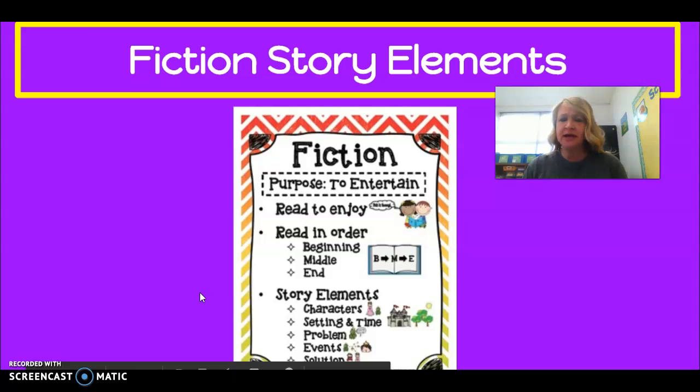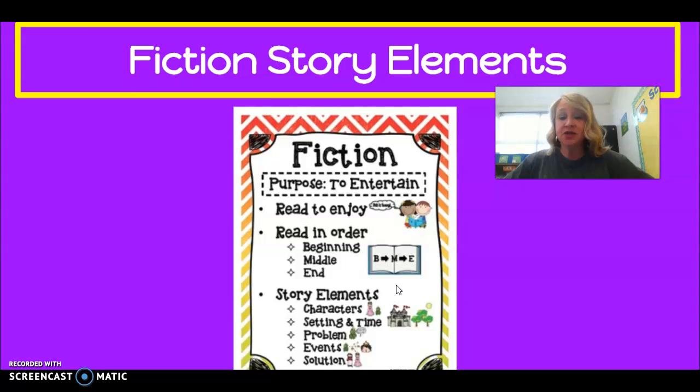Fiction. With fiction, the author's purpose is to entertain. You're reading to enjoy it. Fiction is read in order from beginning to middle to the end, and it has story elements like characters and setting, problem, events, solution. Fiction is a story that is not true. Okay? So is the Three Little Pigs a fiction story?